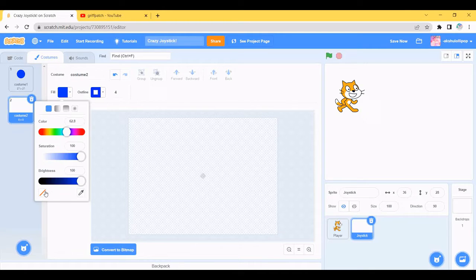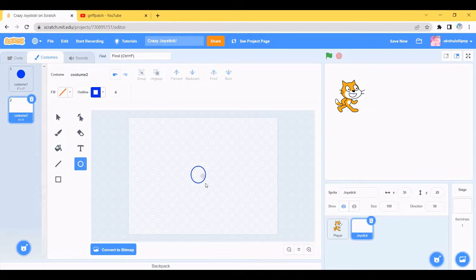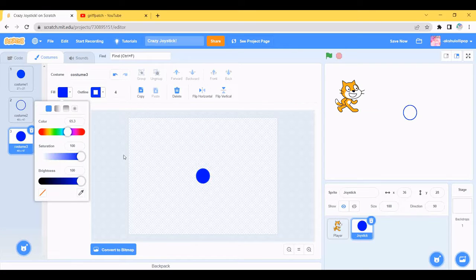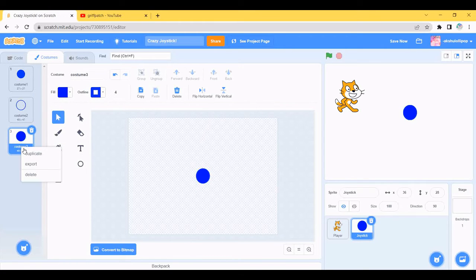Okay, so I'll draw another circle like this. You're done. For the second costume and the third costume, just fill it. And the fourth costume is going to be a bit small, even here.